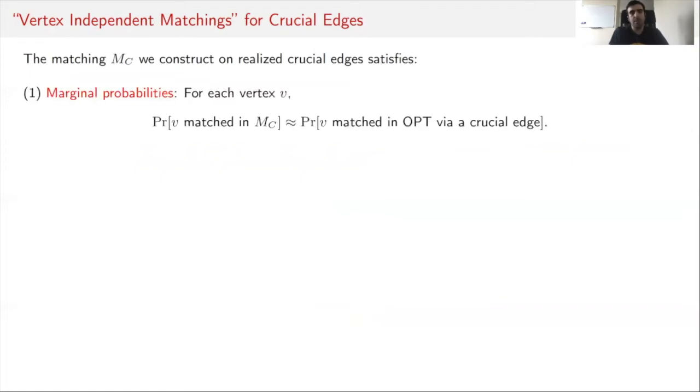So let's see how this vertex independent matching algorithm is useful and what properties it has. The first property is that for each vertex V, the probability that this algorithm matches V should be roughly the same as the probability that this vertex V is matched in the optimum solution, in the maximum realized matching of G, via a crucial edge. Recall again that we run this vertex independent matching algorithm on crucial edges. So it's natural to expect that each vertex should be matched proportionally to the same probability that it is matched in the optimum solution.